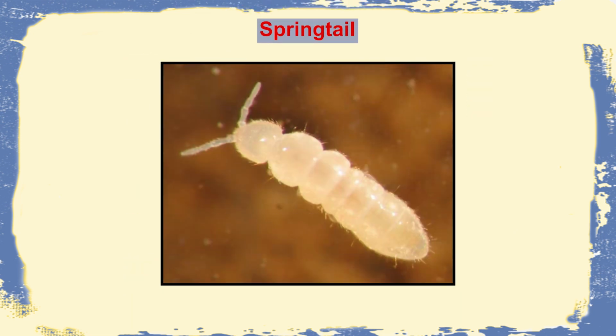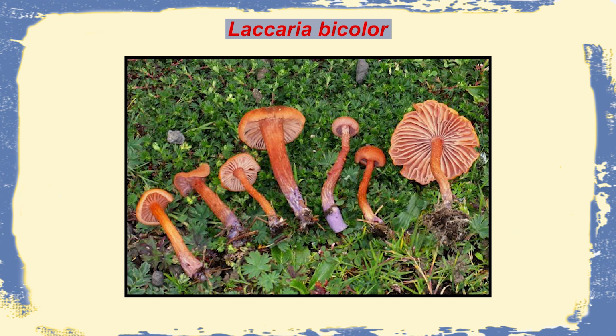What they do is they trap insects like Springtail, and they take up the nitrogen from that insect body. They kill them, and this nitrogen is supplied to the plant. So it is one way by which animal nitrogen is being transferred to the plant, with the help of these mycorrhizal insectivorous fungi like Laccaria.